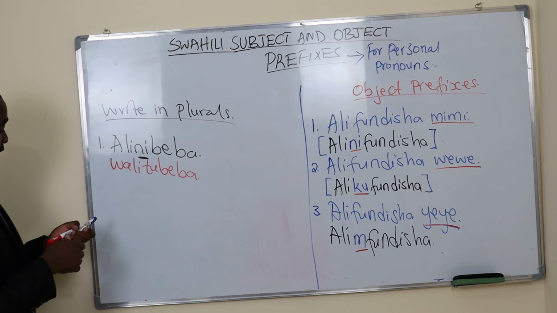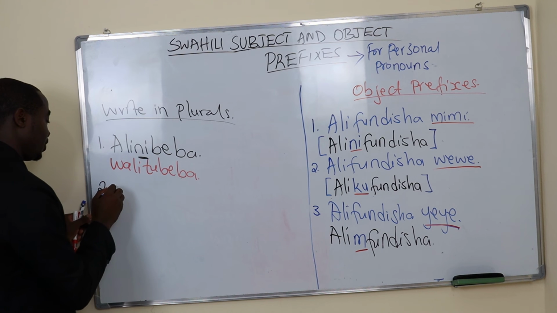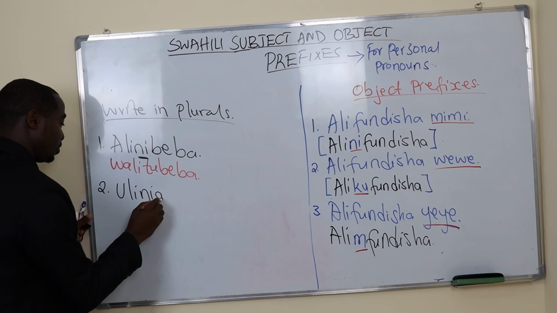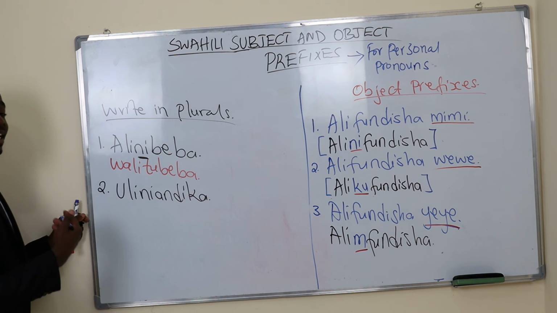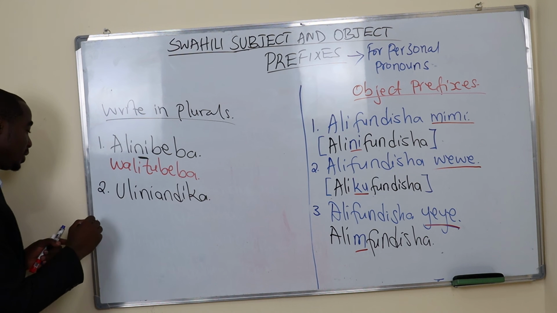Okay? The second one, uliniandika, you wrote me. Write in the chats the plural for this sentence.